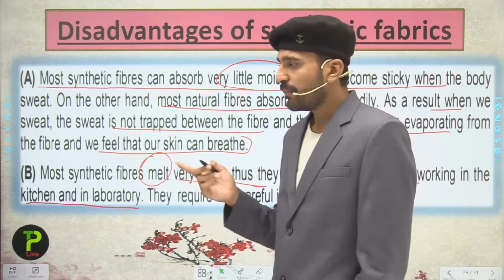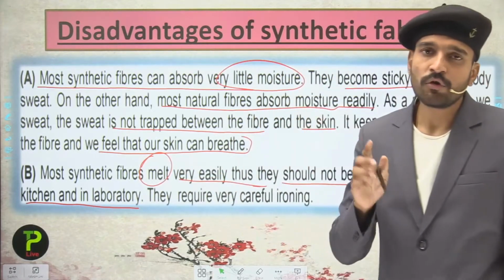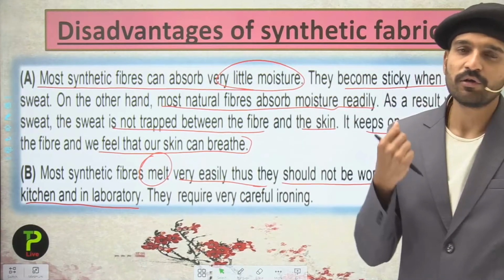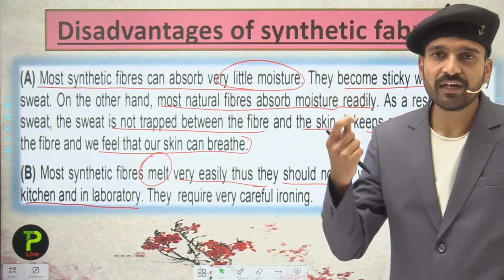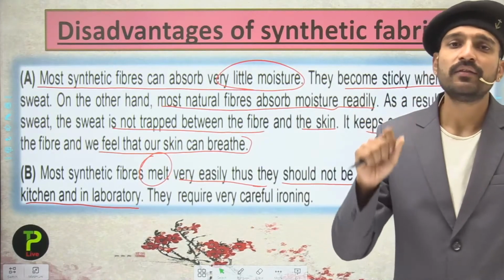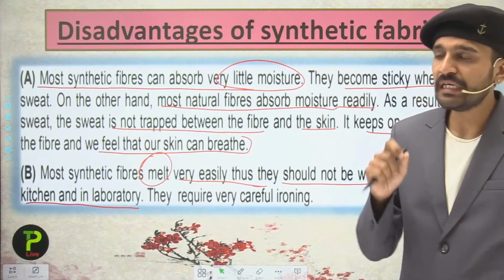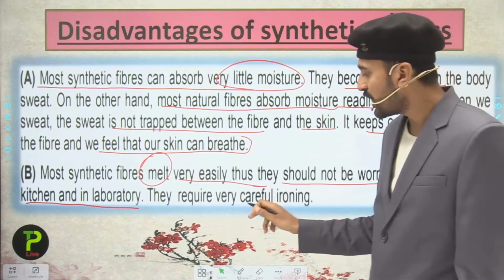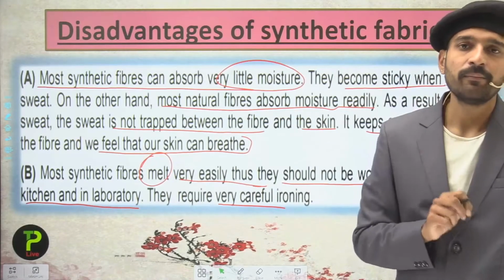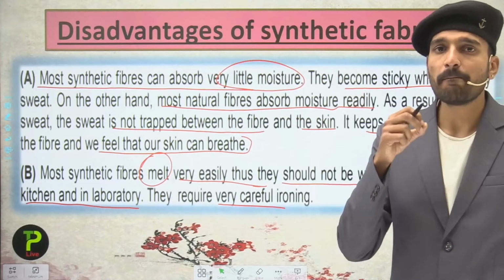So students, apart from these, if we talk about ironing, some synthetic fibers require ironing, because some require very little ironing and some do not wrinkle. But if we have to iron synthetic fabrics, we need to keep in mind that we have to iron them very carefully, because on ironing they might melt.